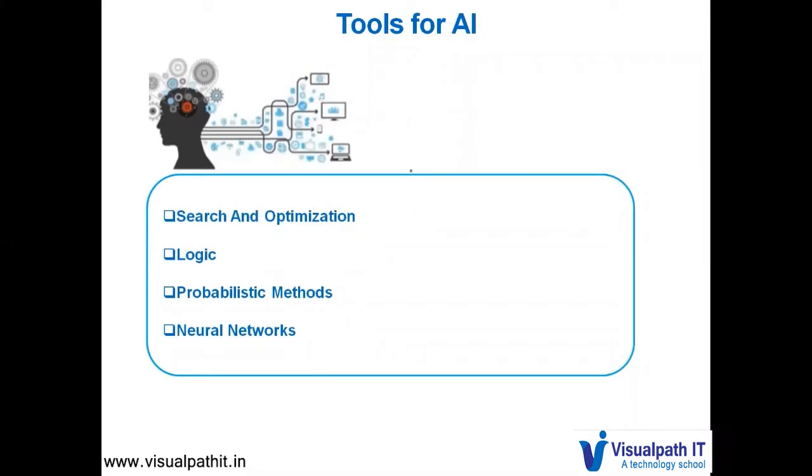Let us look at some of the tools for AI. We will be covering all these tools in detail in the upcoming chapters. For now, we will just list those tools. The tools could be search and optimization tools, logic tools, probability-based methods and tools, and neural networks.